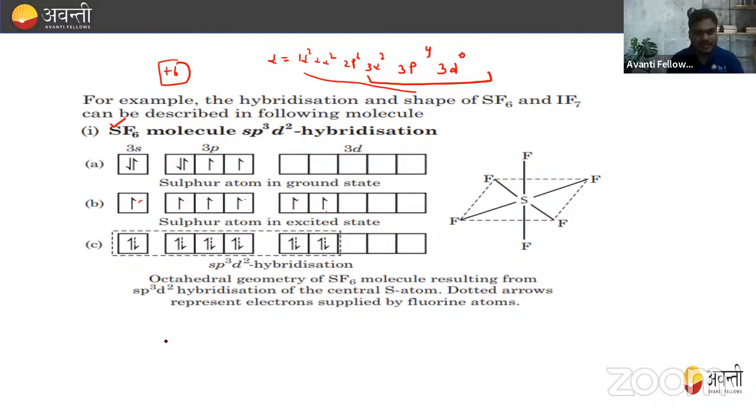So the hybridization becomes one s, three p, and two d, that is sp3d2. So this is how we can find it. In this way we can apply it. I hope this is clear to you. Is it clear to everyone? Okay, so this is how you calculate the hybridization.